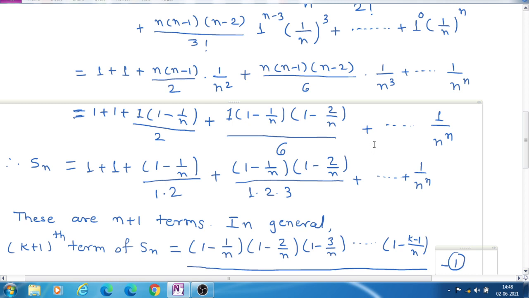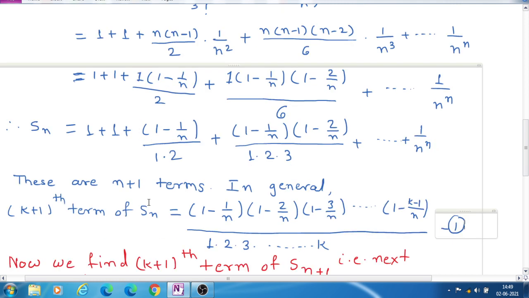In this way, for each term we divide by powers of n, that means for each bracket we divide by n. The last term is as it is, 1 upon n raised to n.